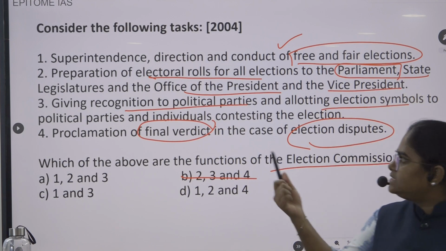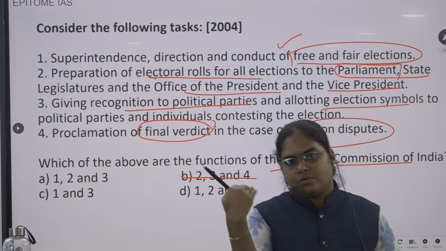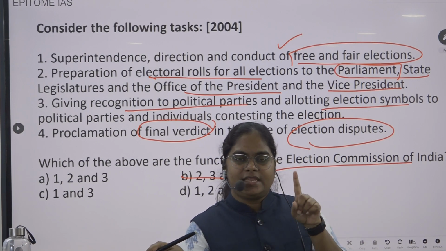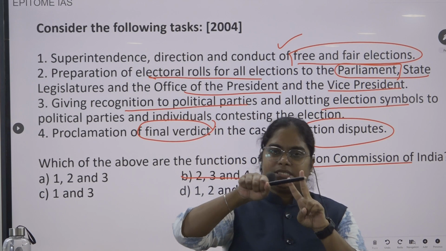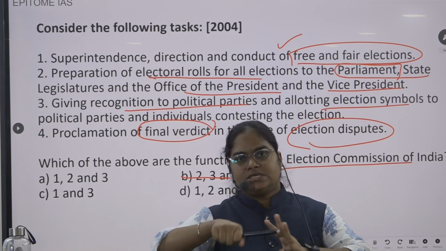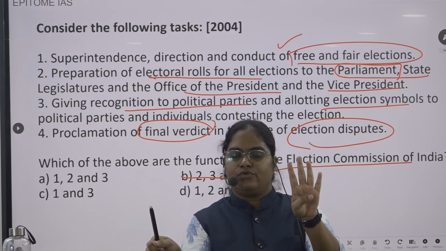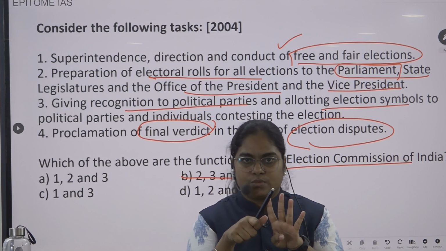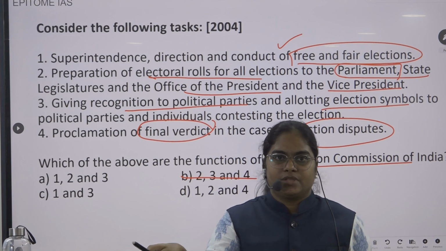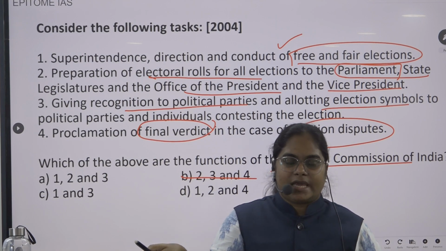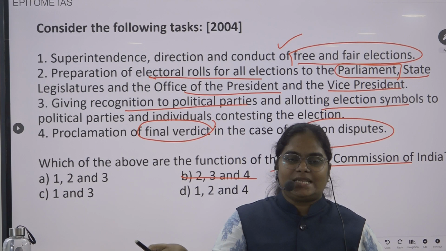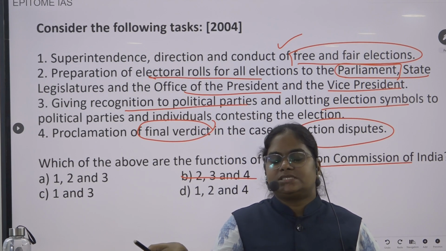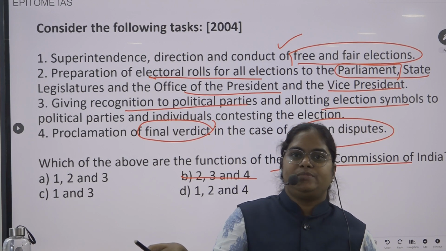Parliament, State Legislature, President, Vice President. So the Election Commission of India will be conducting the elections for Parliament, State Legislature, President and Vice President. All four. In this you will be reading about the State Legislature also. So if they make a statement like the State Election Commission is responsible for conducting State Legislative Assembly's election, it would be a wrong statement.